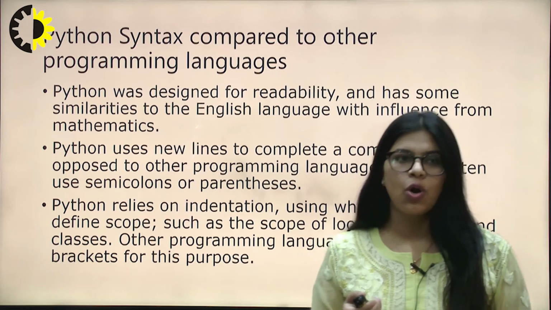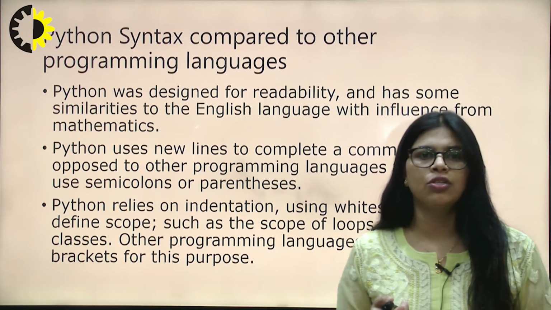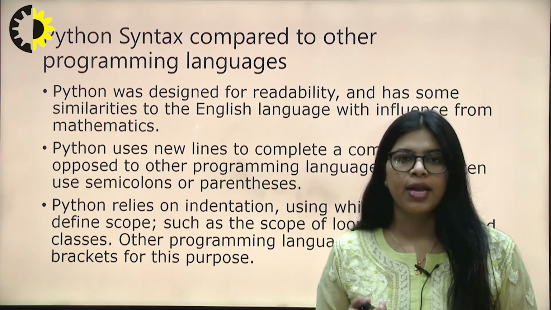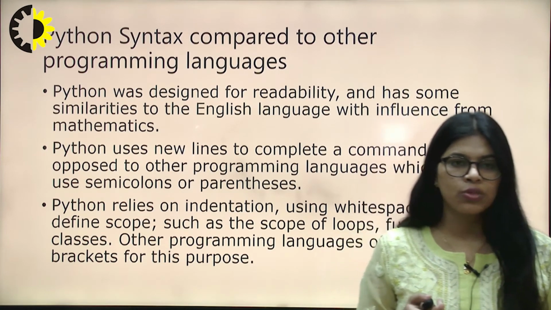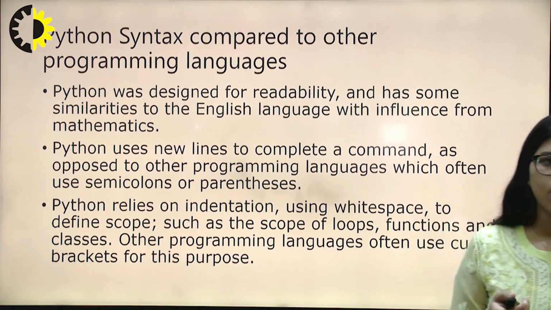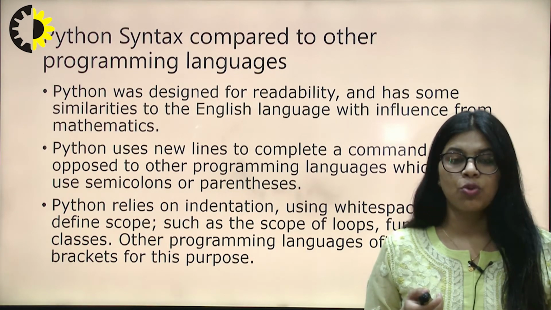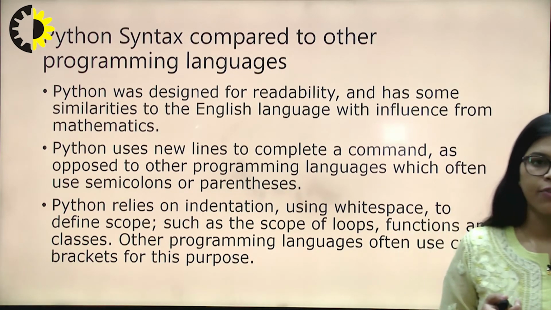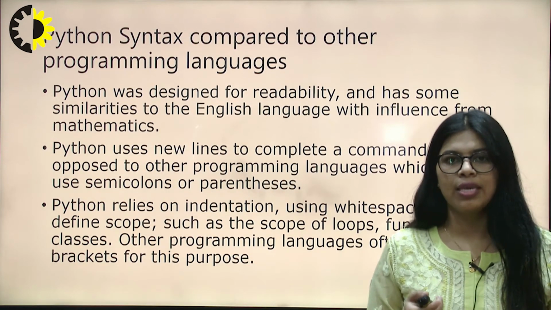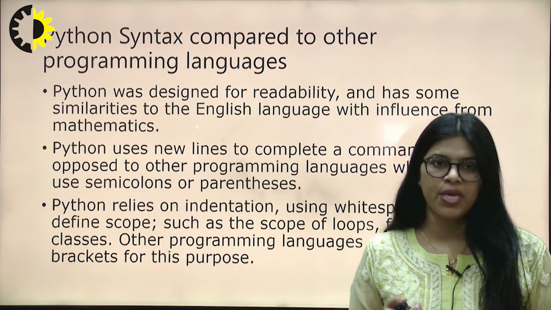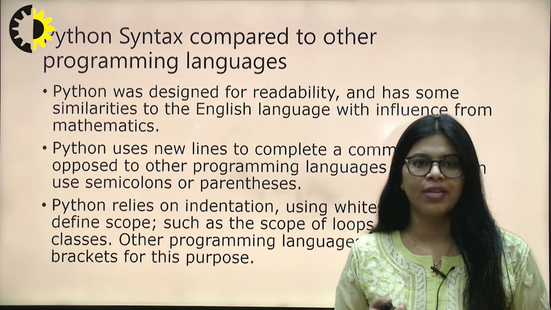Python relies on indentation. Indentation we will discuss later, but let me tell you the meaning. Indentation is just like spaces, using white space to define scope, such as the scope of loops, functions and classes. In Python, we use indentation, meaning the spaces after every line.